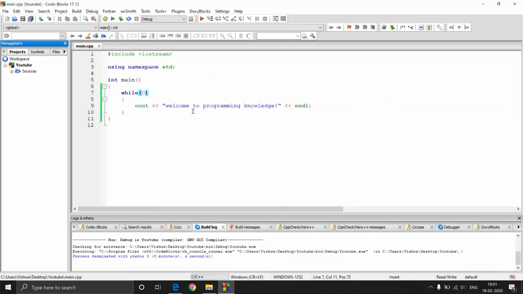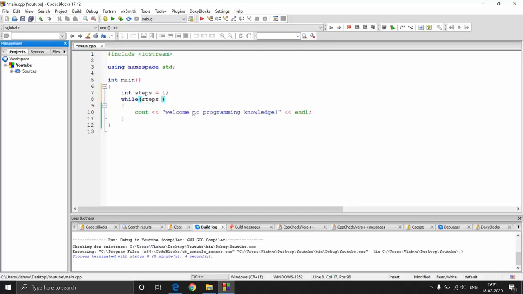To make it execute a finite number of times, you put a value over here, something like int steps equal to 10, or you can start the steps from 1. You can go either way, from bottom to up or from top to bottom. And inside the condition, let us print it 10 times.